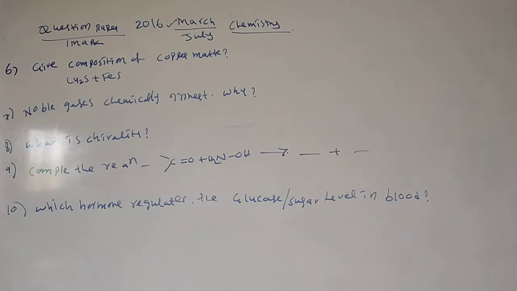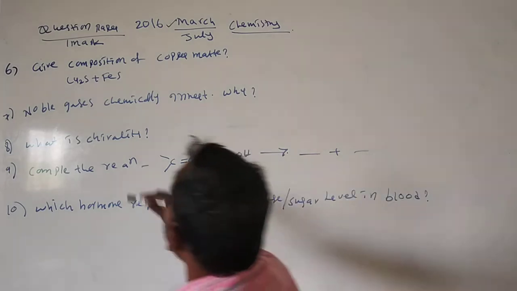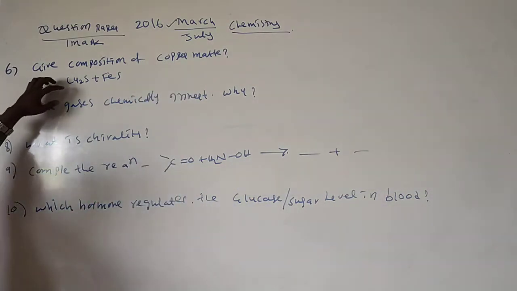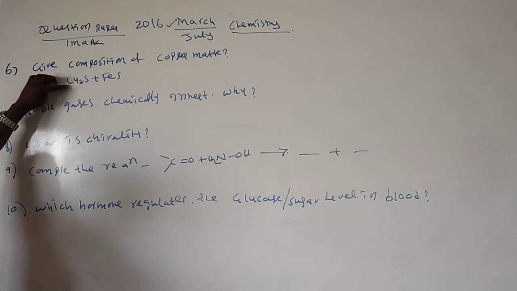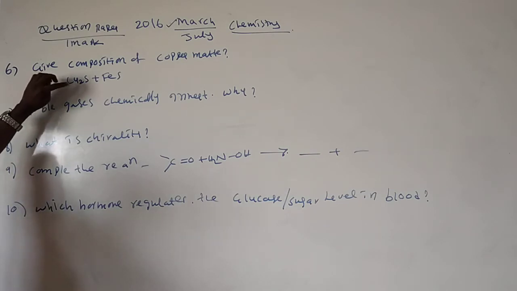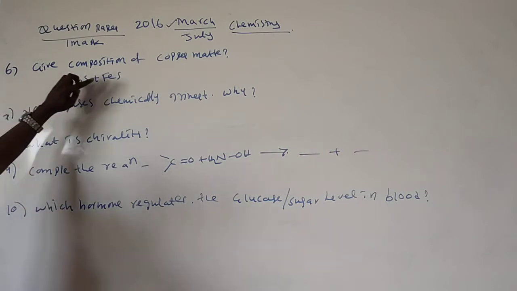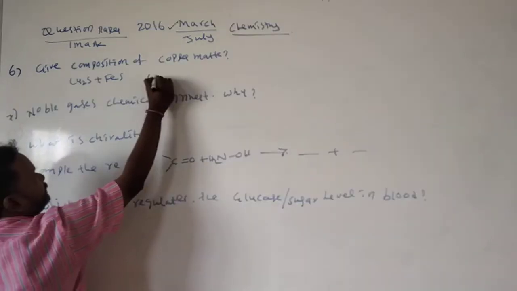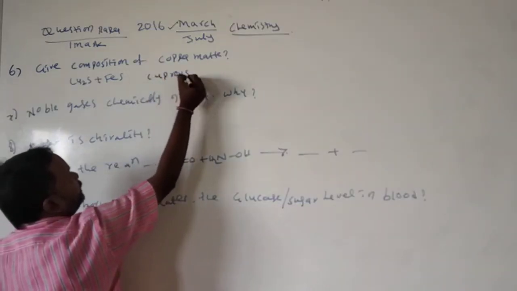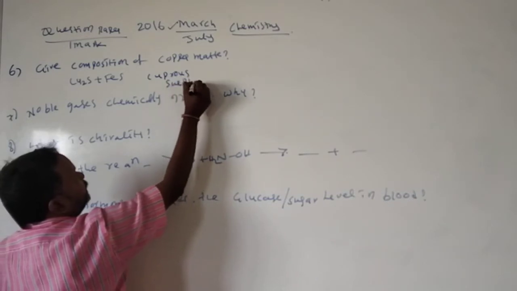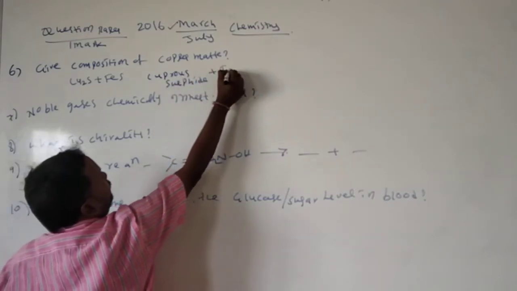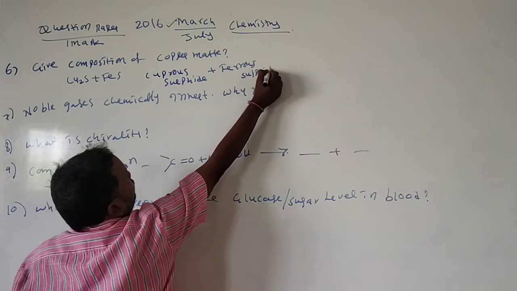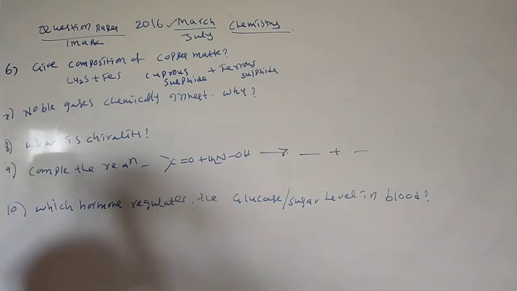Continuation, sixth question. Give the composition of copper matte. Okay, already it's there in one question paper. Cuprous sulfide and ferrous sulfide. The mixture is called copper matte.